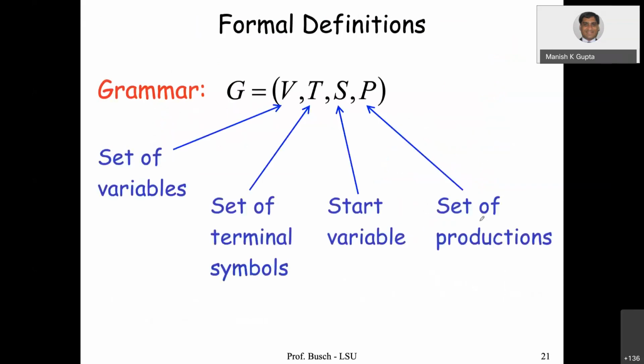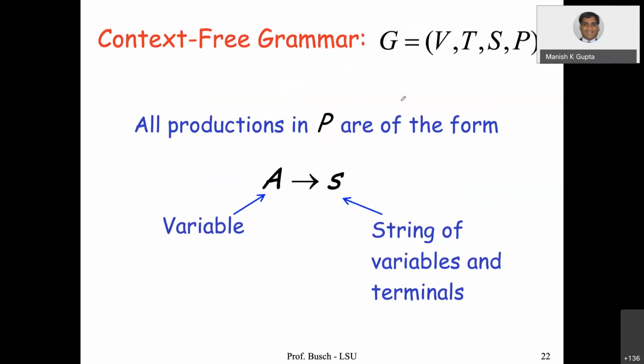So formal definition: a grammar has a set of variables V, T a set of terminal symbols like a, small b, and so on, S is the start variable, which we saw, and P is a set of production rules. Depending upon what kind of production rules we are using to generate the language, grammars have been classified into 4 different ways.